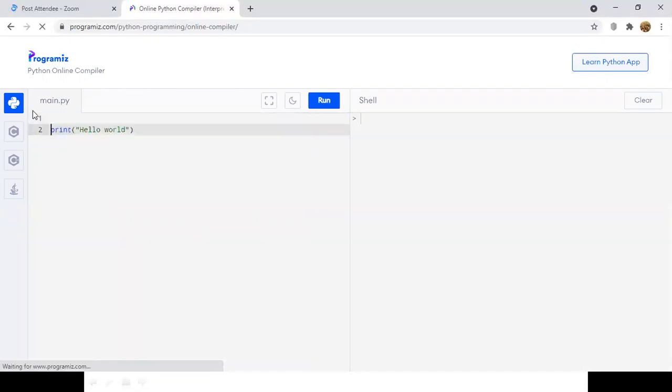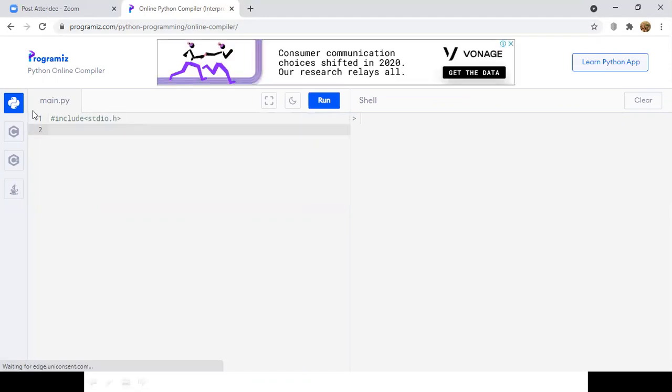First, I want to explain how we can print computer science and engineering over the output screen in C programming language. If I want to print it, I have to write all this code: #include <stdio.h>, and then #include <conio.h>, and then void main.